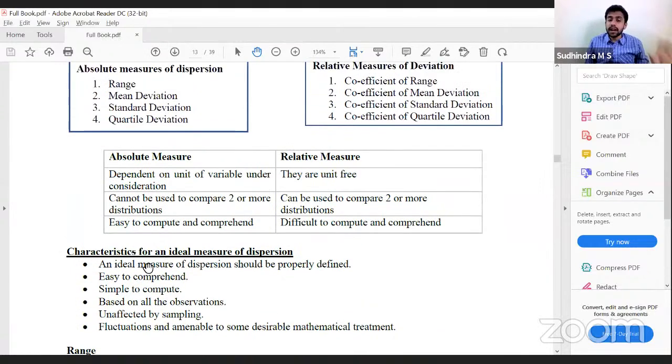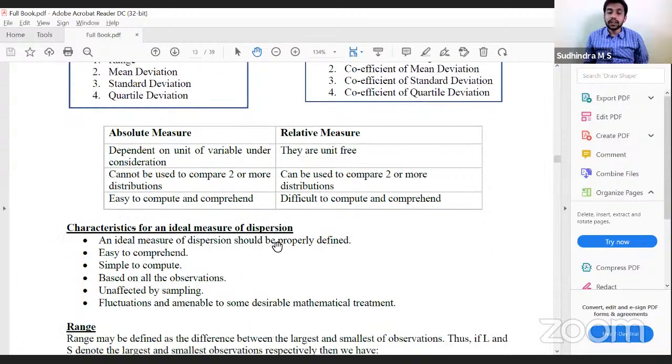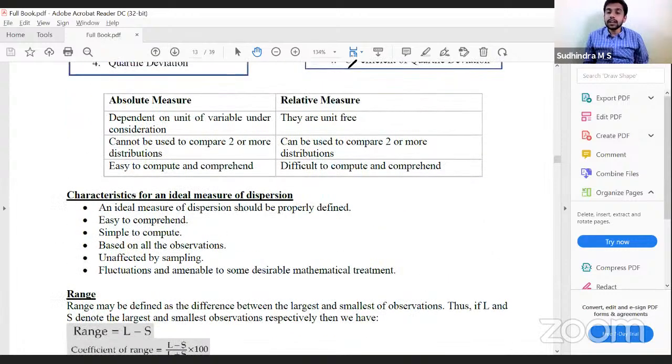The characteristics are the same as before. An ideal measure should be properly defined, easy to comprehend, simple to compute, based on all the observations, unaffected by sampling fluctuations, and amenable to desirable mathematical treatment. These are the desirable characteristics of an ideal measure of dispersion. With that, we'll start with the first measure of dispersion, range. What is range? The difference between the largest and smallest value of the observations.